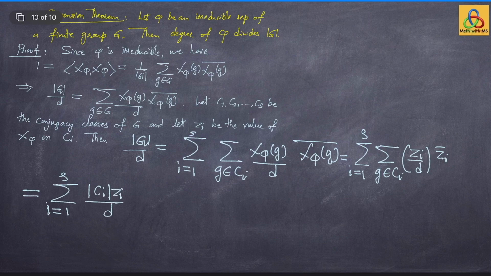So order of Ci times Zi divided by d times Zi bar.